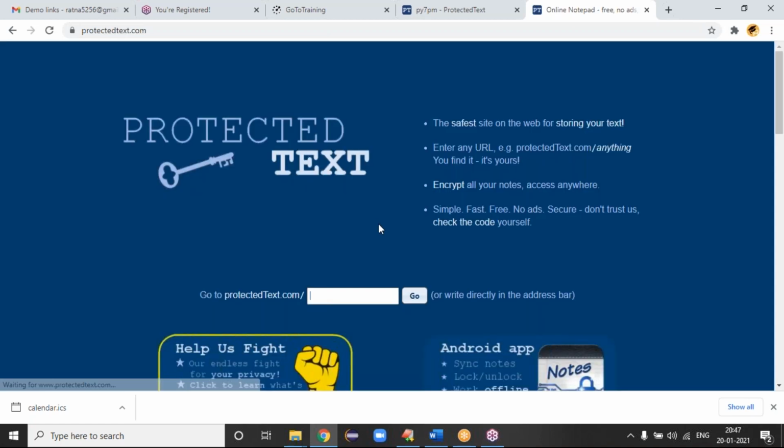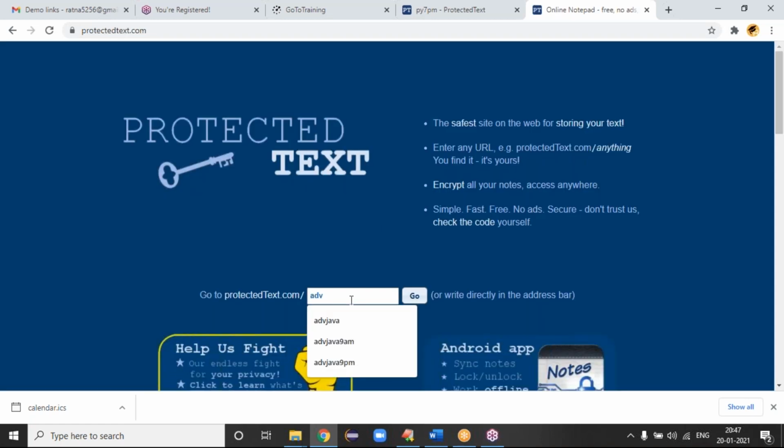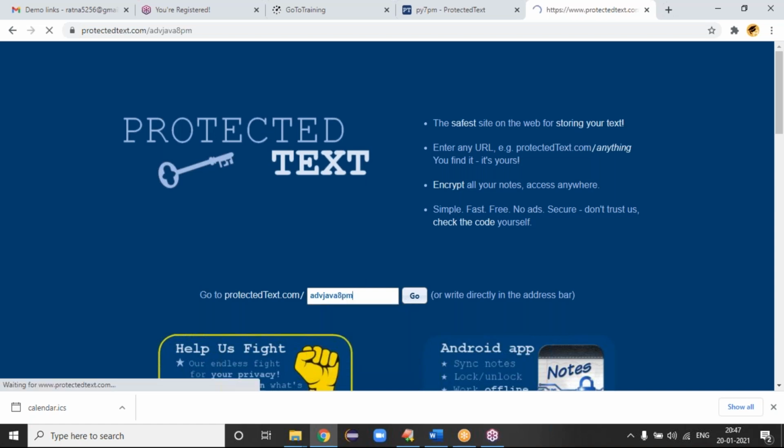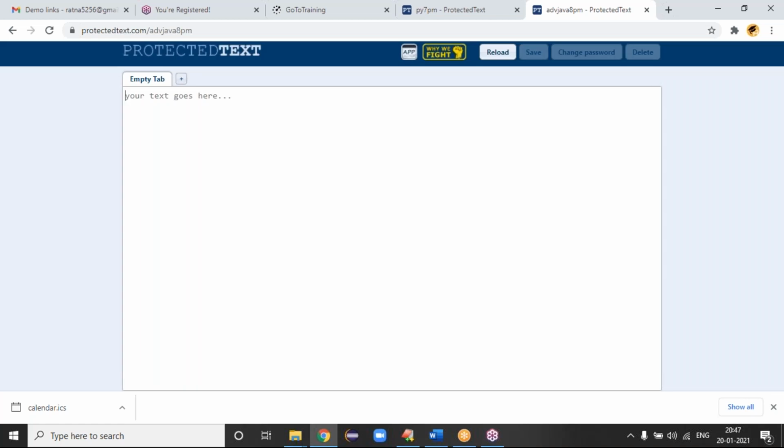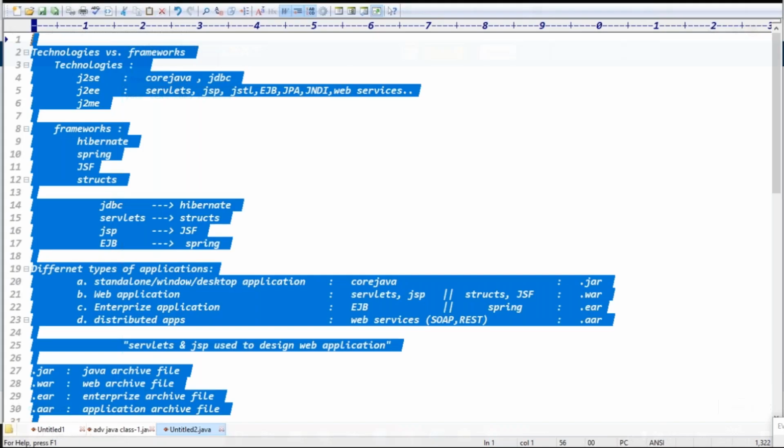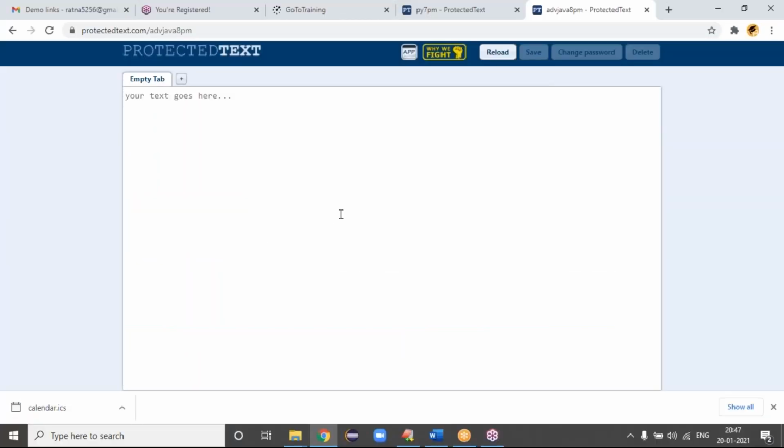So in protectedtest.com, ADV Java 8 p.m. Just let me create this site. Okay, this is like the day 1, day 2 notes, right? So day 1, comma, 2 days, guys. What we discussed.